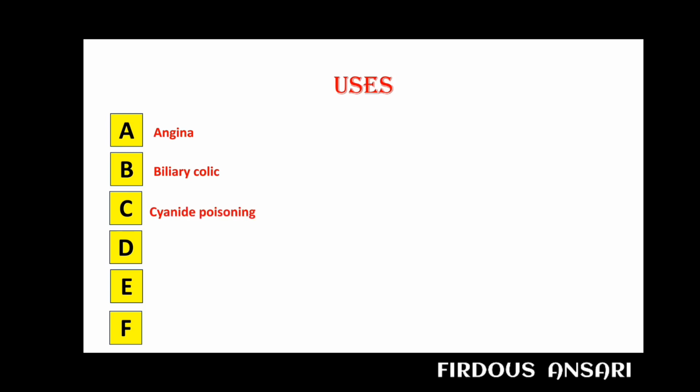C is for cyanide poisoning. Nitrates are also used for the treatment of cyanide poisoning, and we'll check out a little bit about this. This is cytochrome oxidase. And where have you heard of cytochrome oxidase? Yes, it is an enzyme present in the electron transport chain, which is responsible for the synthesis of ATP, that is nothing but energy production. Now what happens in cyanide poisoning? The cyanide will interact with the cytochrome oxidase enzyme and inhibit its functioning. That means in case of cyanide poisoning, the ATP synthesis will be reduced.